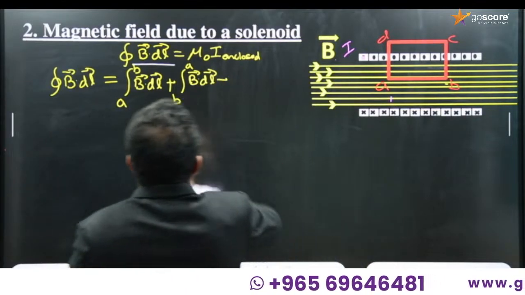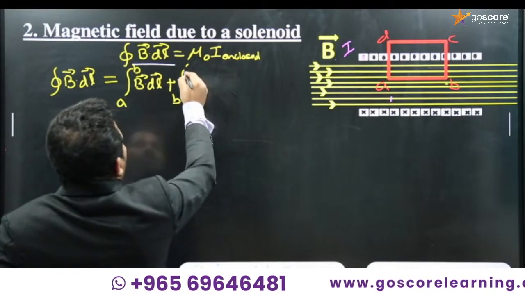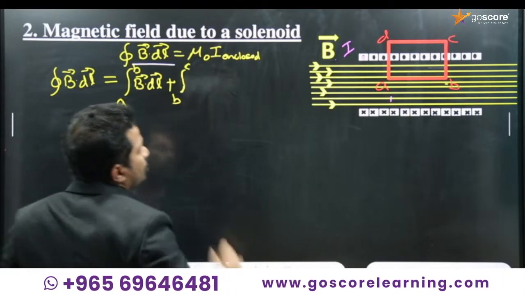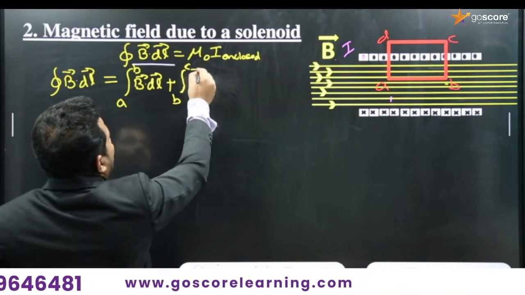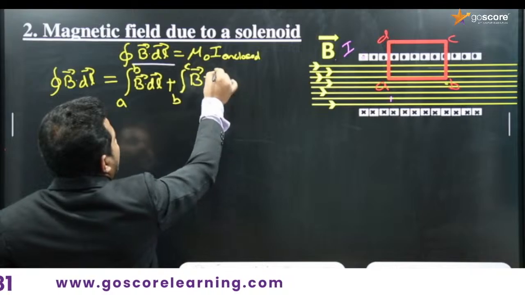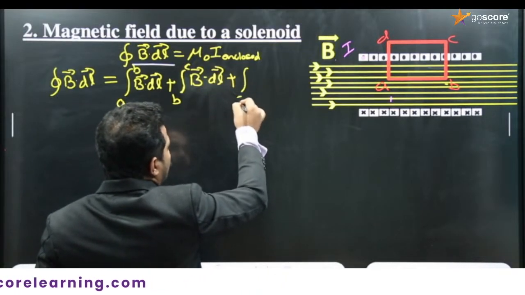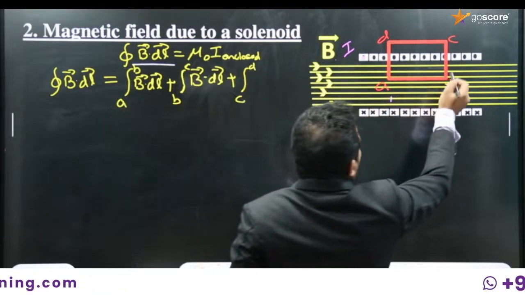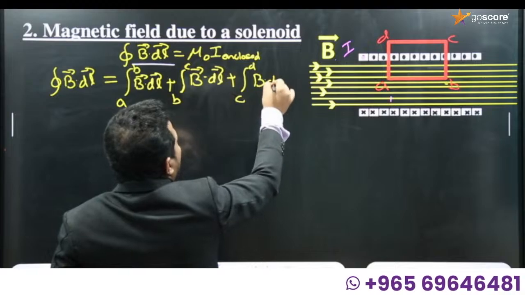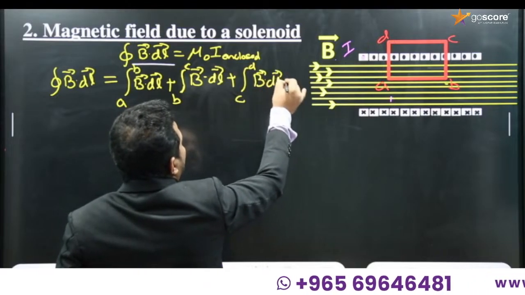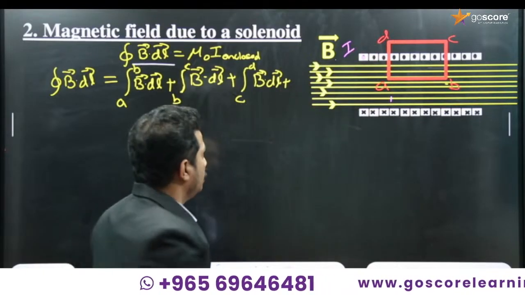Sorry, mark it as the integral from B to C. A to B, then B to C: integral of B dot dl again, plus. Then what will be next? From C to D: A to B, B to C, then C to D, integral of B dot dl. Is that over? Not over. D to A is also there, so also add that.